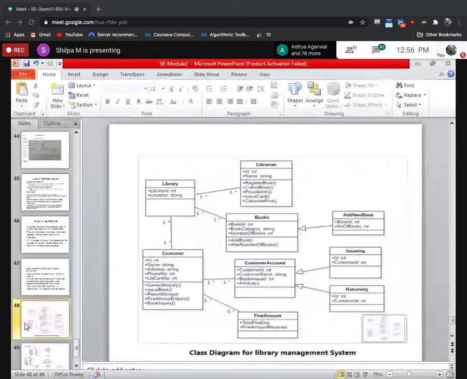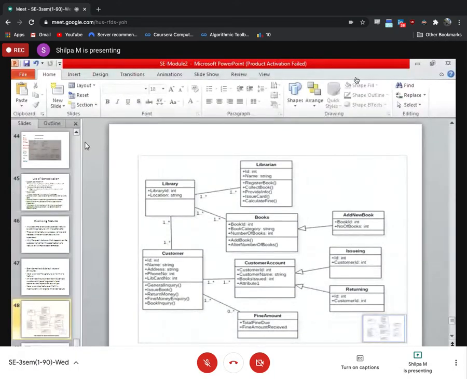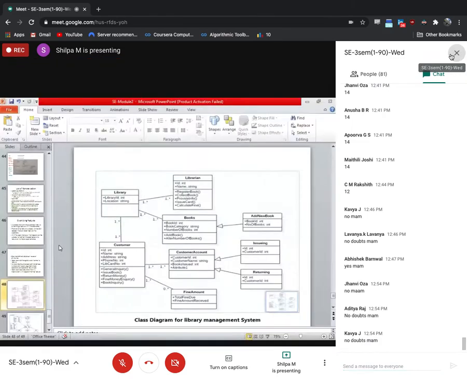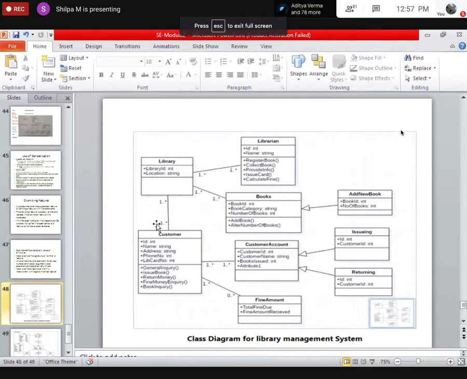Now, I'll take attendance. Meanwhile, I want you to go through this and understand what it means. How many classes are there? Is there any generalization? Is there any association? What are these associations? Sometimes some classes have no association and no generalization.